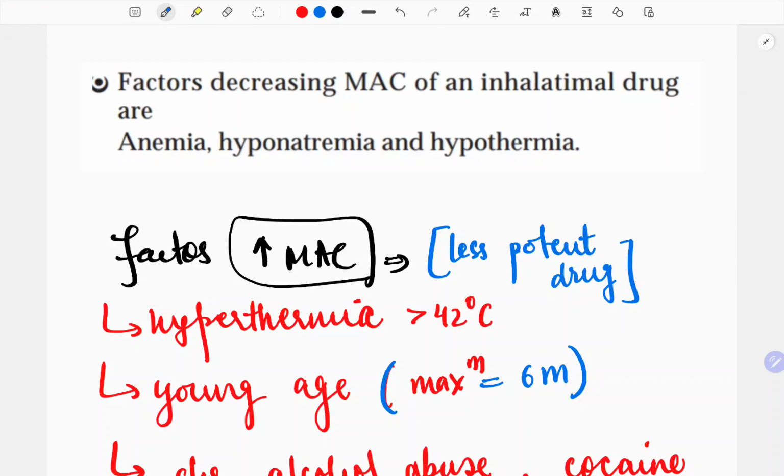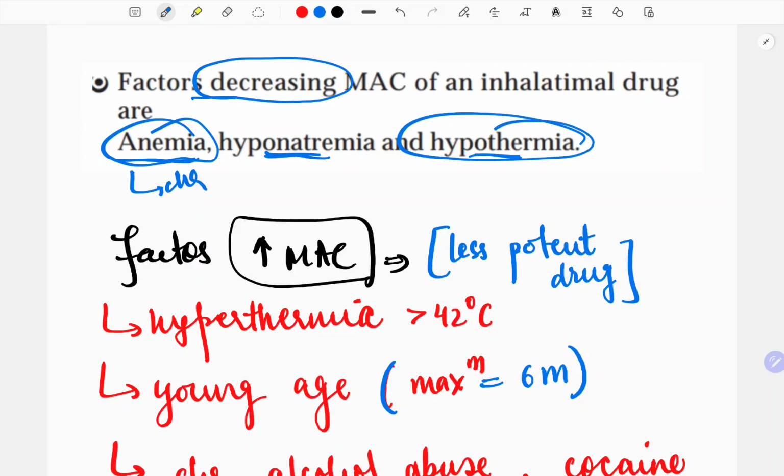Now, factors decreasing the MAC of inhalational drugs are, see I told you, the decreasing ones: anemia, hypoxia. Anemia, that is also chronic. Anemia will cause late hypoxia, right? Then hyponatremia and hypothermia. I told you, hypothermia will decrease it and hyper will increase.